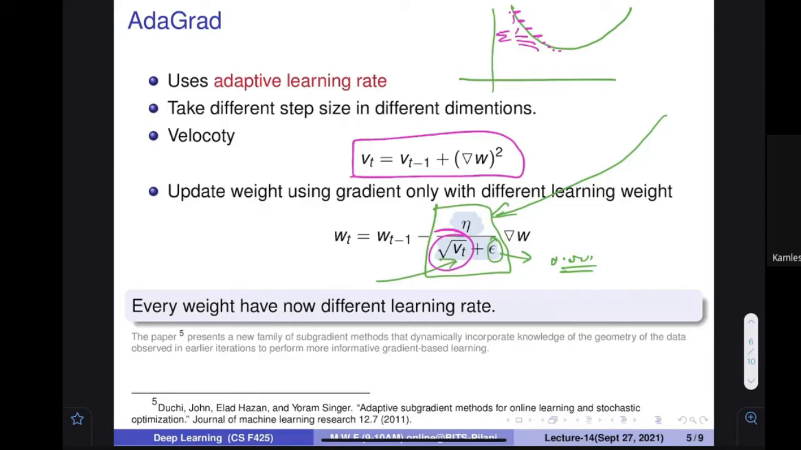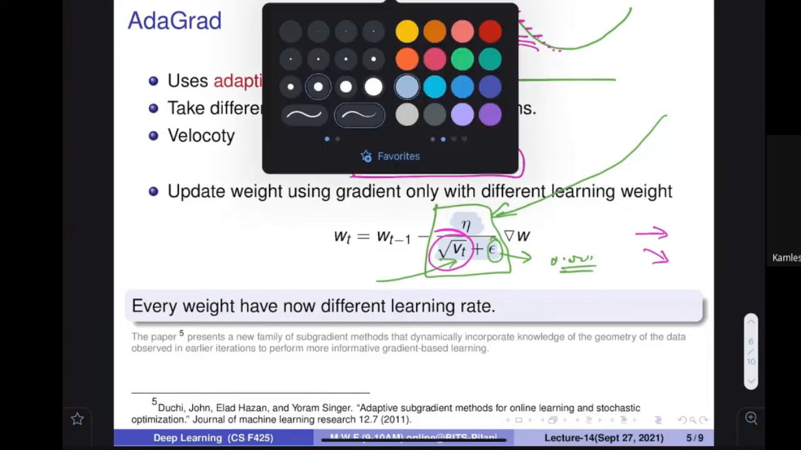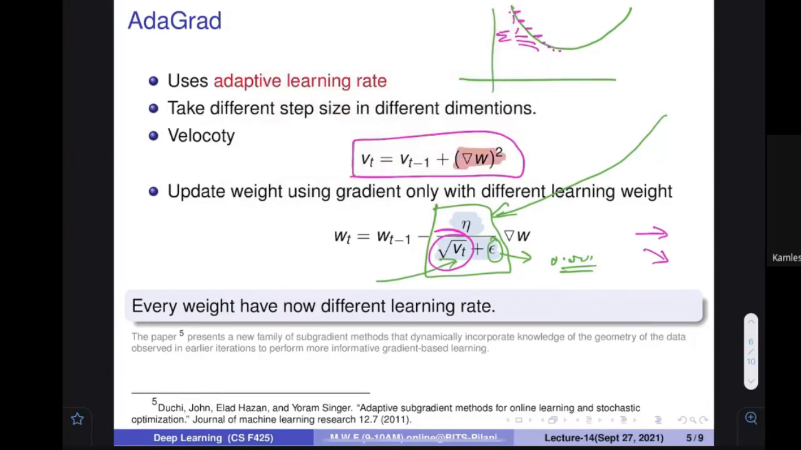Can you tell me, if there is a dimension which has a higher steep, definitely it would have a higher value of this particular quantity. Higher steep, higher gradient. What do you mean by higher steep? Higher gradient. If something has a higher gradient, then this value is going to increase much, and it means that its learning rate is going to be reduced much.